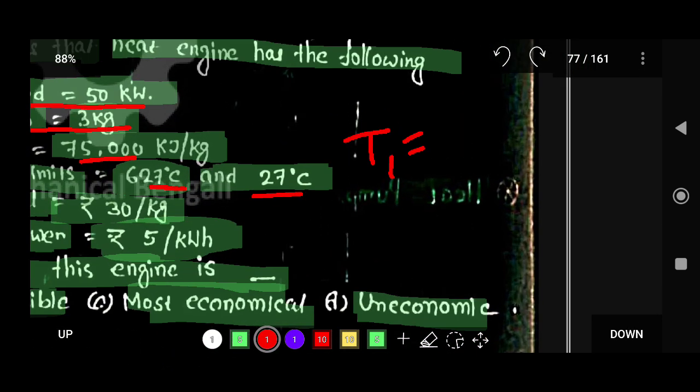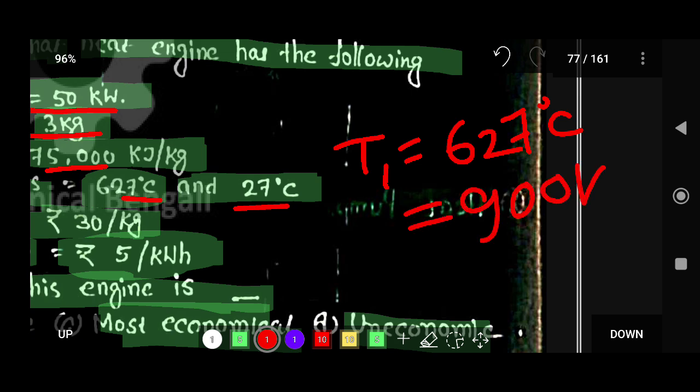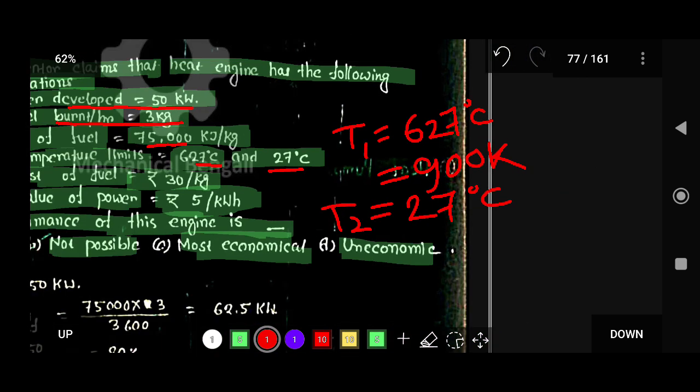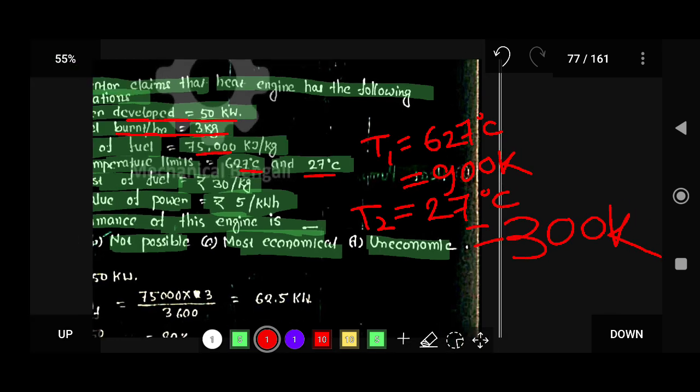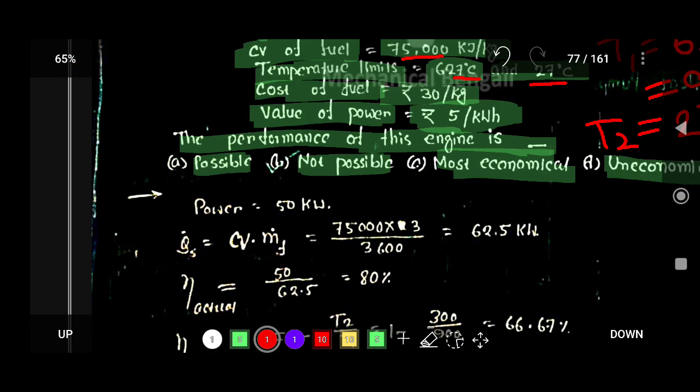Adding 273, this is basically 900 Kelvin. And temperature T2, the lower temperature, is 27 degrees Celsius, and this is basically 300 Kelvin. Now let's try to focus on the answer.